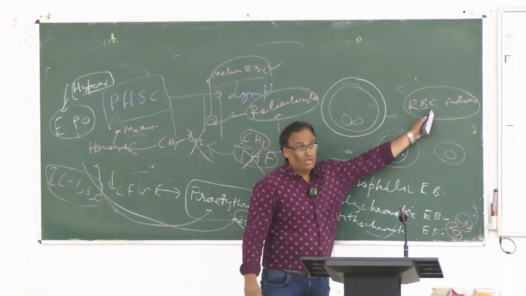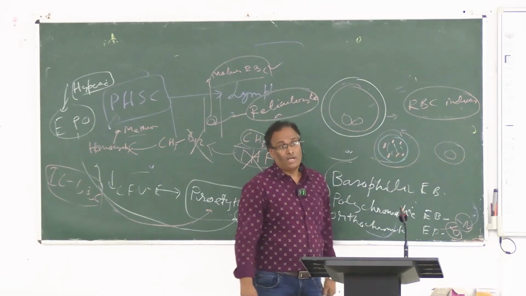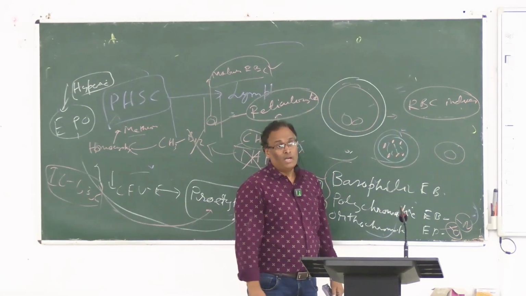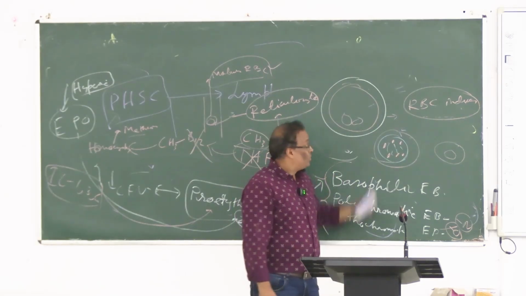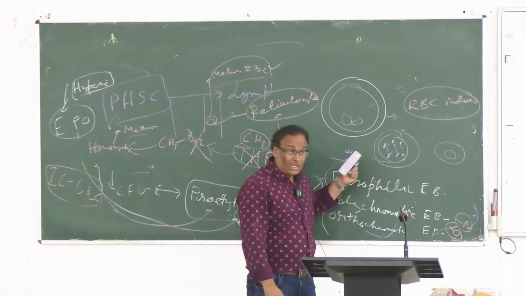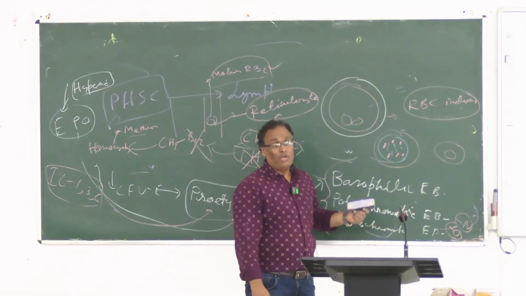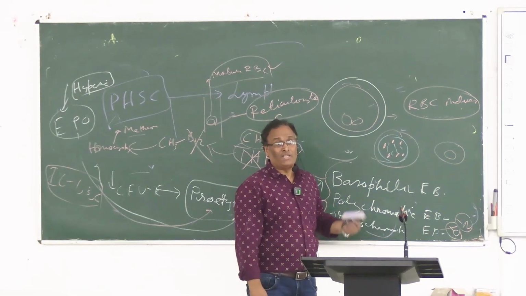That is your homework, that is called RBC indices. It is your homework. RBC membrane, it is your homework, right? So these things are coming for the diagnosis of the vitamin B12 and folic acid deficiency.